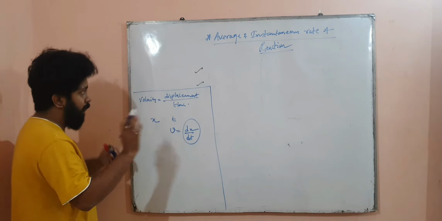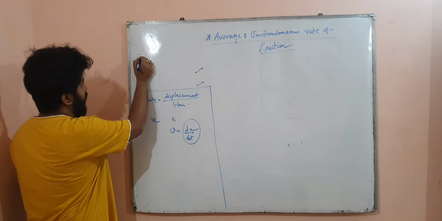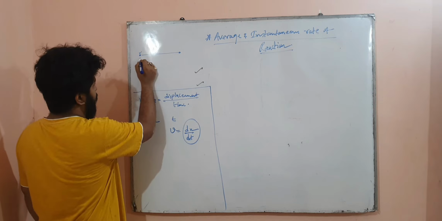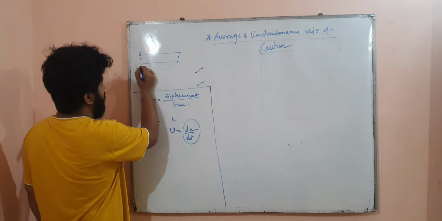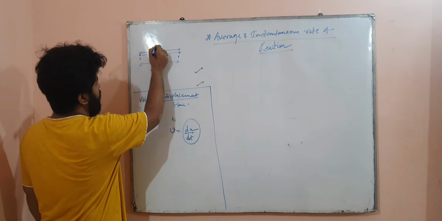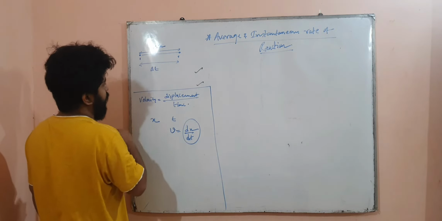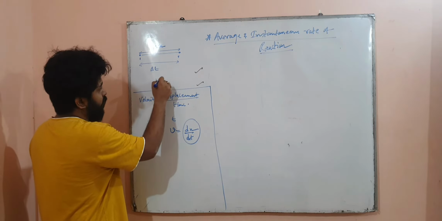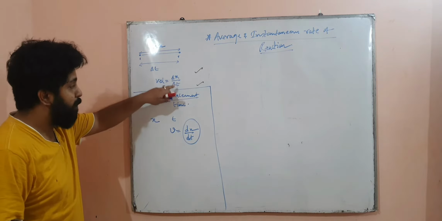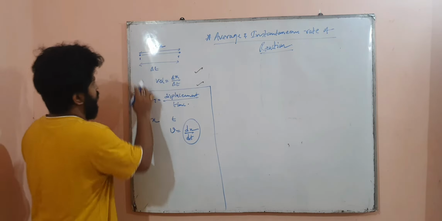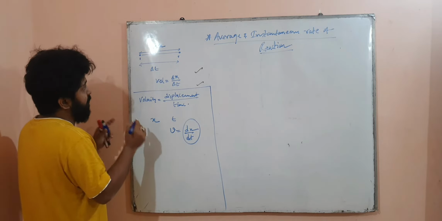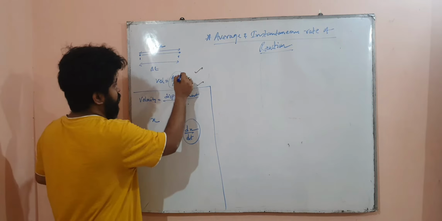Now let me tell you a little bit. Suppose a car has started from this point and is approaching this point. From this point to this point you have measured the change in time, that is del t. And from this point to this point you have measured the change in displacement, that is del x. So velocity is equal to del x by del t. Now this del x by del t gives you the velocity of the entire journey. This is known as the average velocity.